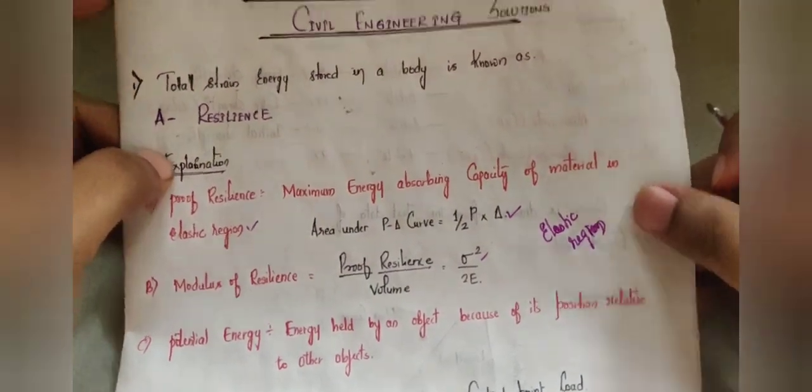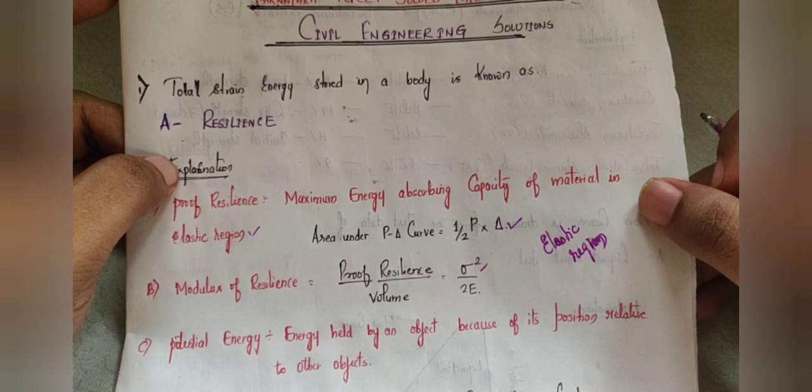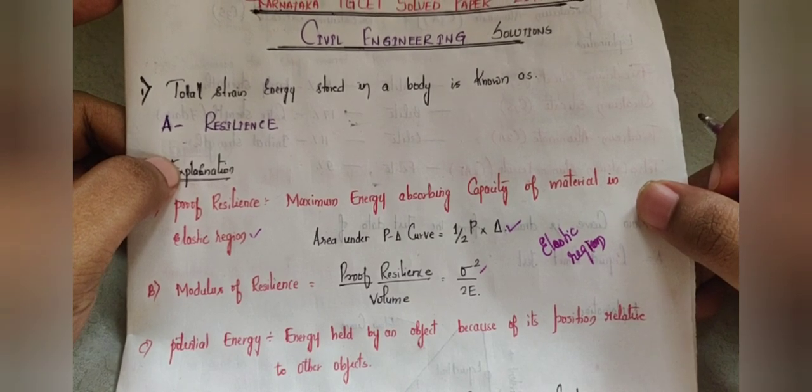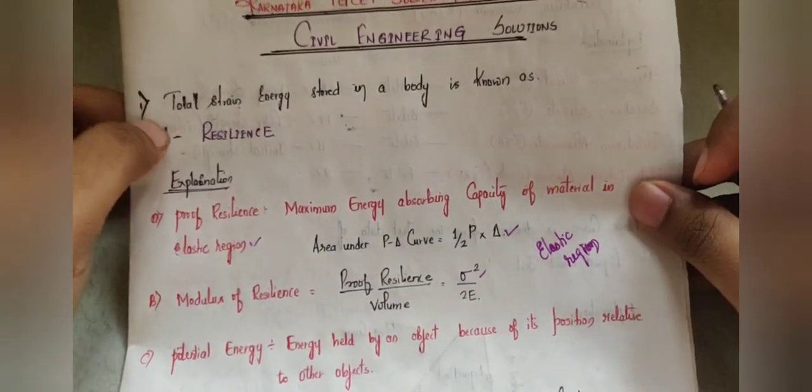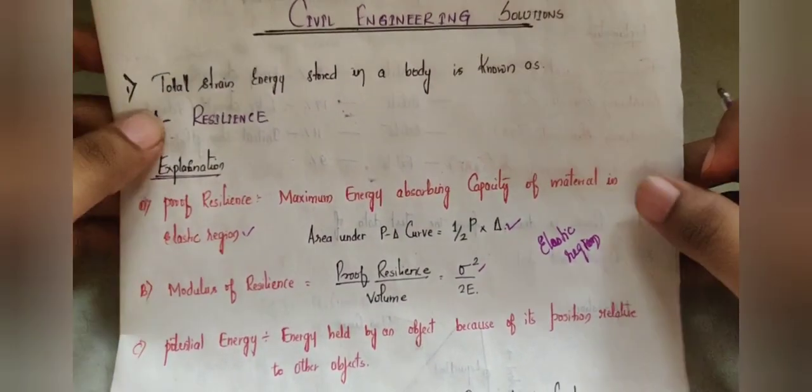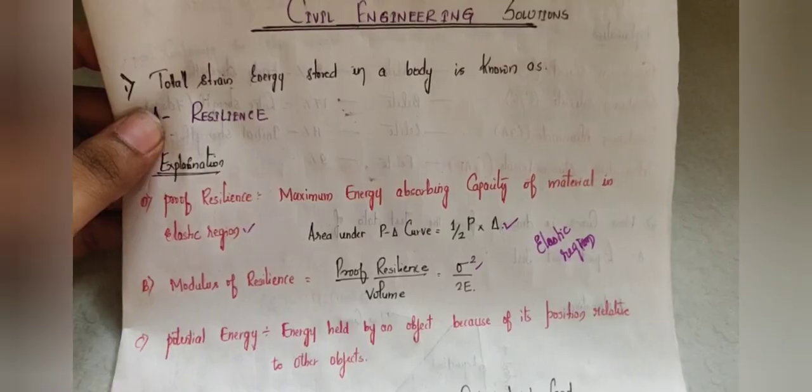And potential energy, as you all know, is energy held by an object because of its position relative to another object. So the correct answer for the first is resilience. Next question.